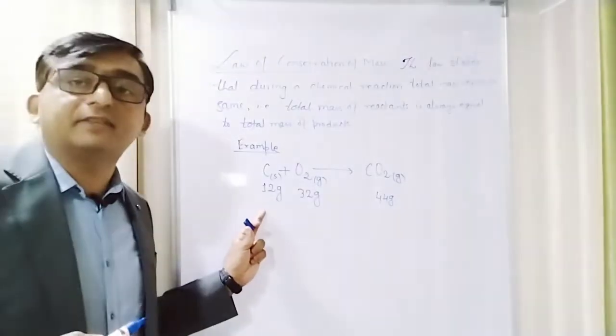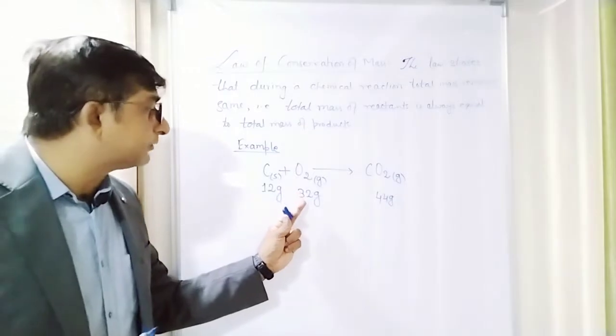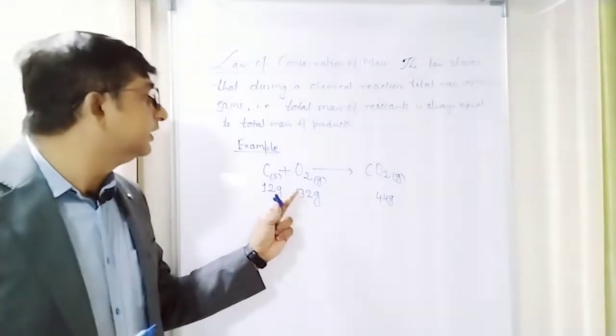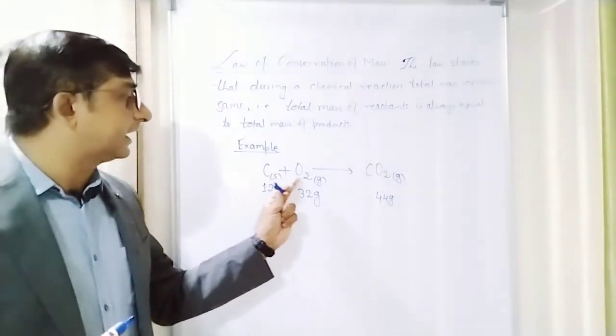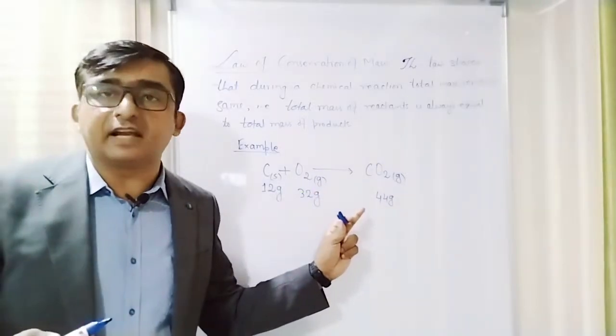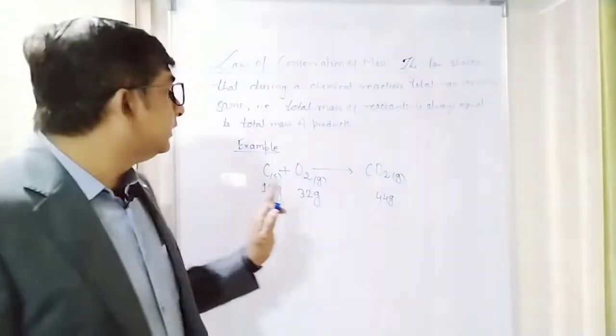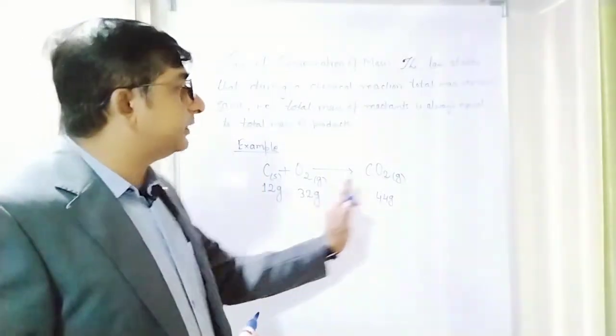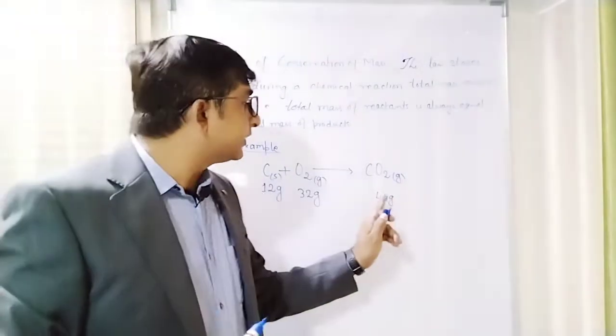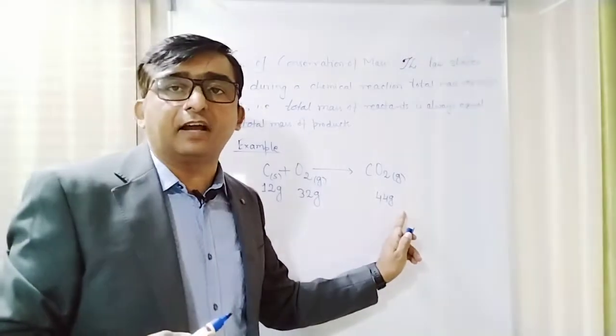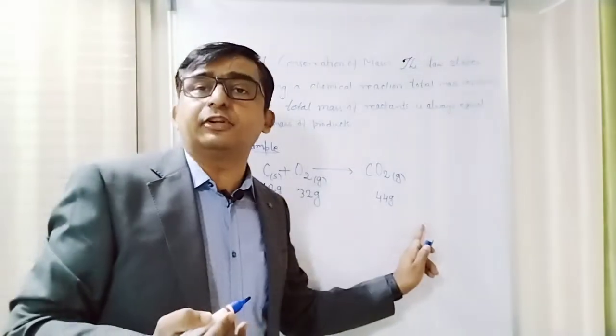Whenever you take 12 gram of carbon, you will always have to take 32 gram of oxygen so that none of the reactant will be left after the reaction. All the reactant will get completely consumed. So after the reaction, you will be getting only carbon dioxide, and the total mass of carbon dioxide is 44 gram.